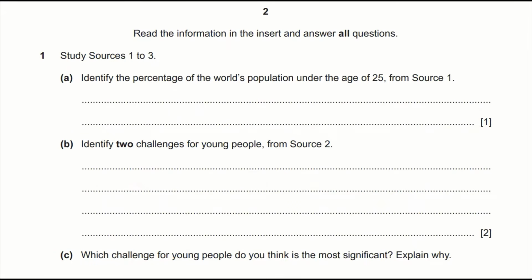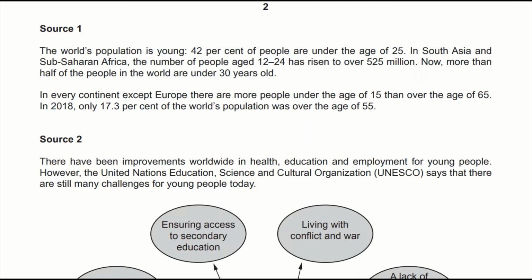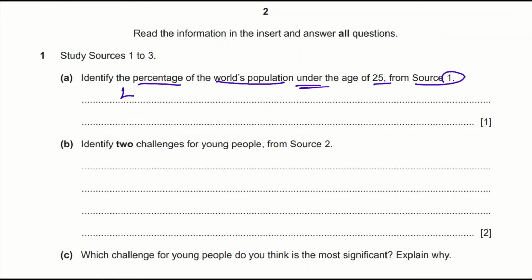Okay, the question says, identify the percentage of the world's population under the age 25 from source 1. From source 1, the world's population is young, 42% of people under the age 25. So it's 42%. Let's put that down.